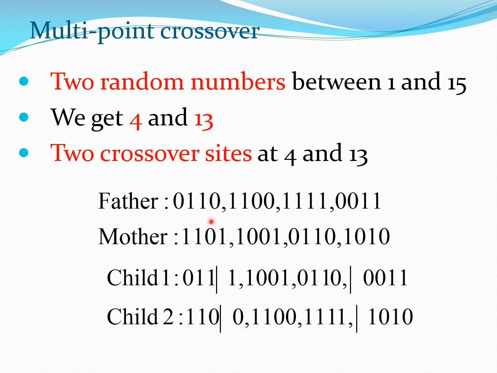So this is a 16-bit string. Let's generate 2 random numbers between 1 and 15 and then round them off. So we get 4 and 13. With 4 and 13, I could create this point here, 4 and 13. You can see here, what I have done is I have swapped the genetic material.